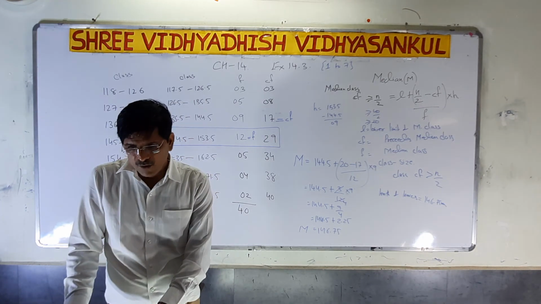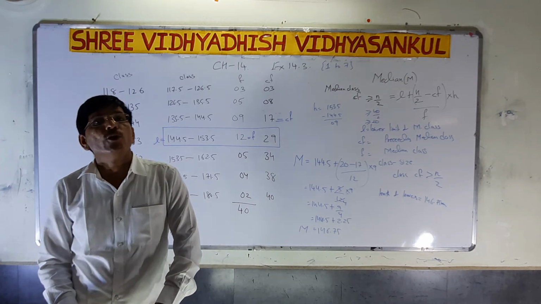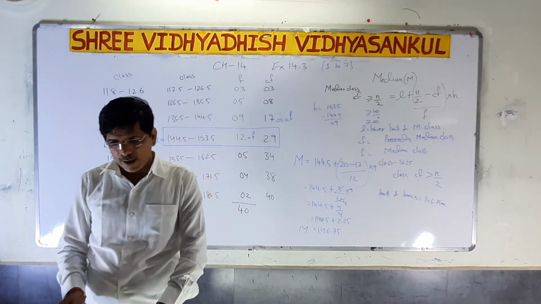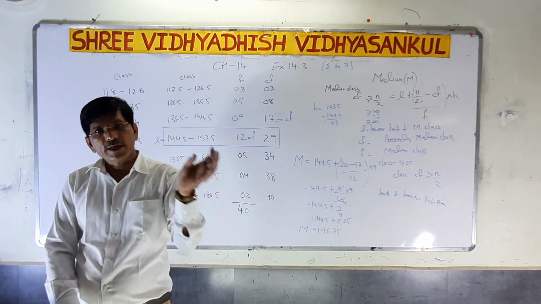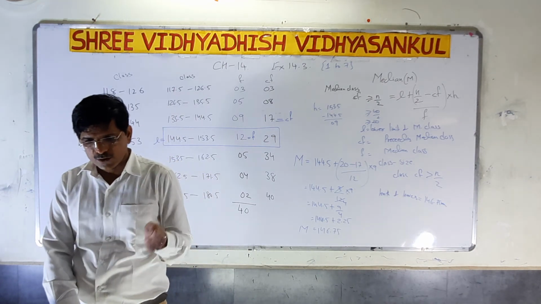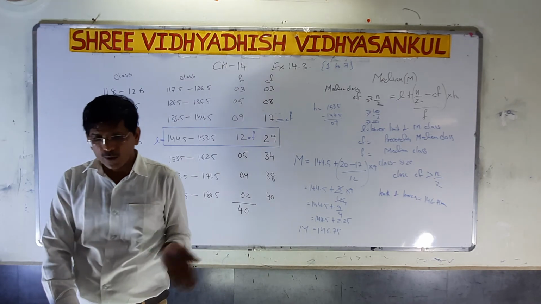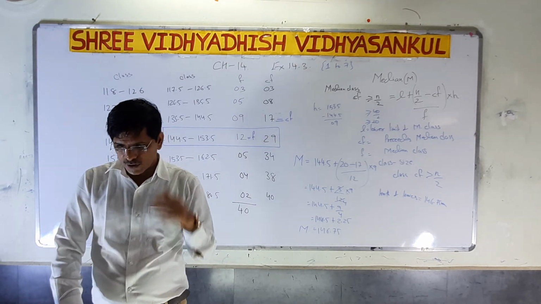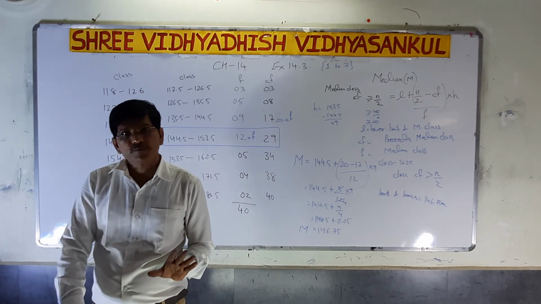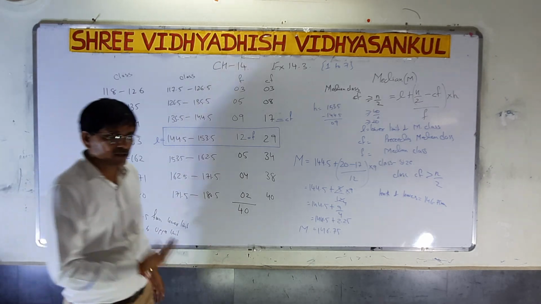The question is like: the following table gives the distribution of the lifetime of 400 neon bulbs. So for 400 neon bulbs you have to find the lifetime. In hours, it is given, the classes are 1500 to 2000, 2000 to 2500, and the number of lamps that work in those hours. The total is given as 400. You have to simplify and give the answer. I think first you write this, then we can discuss the next sum.